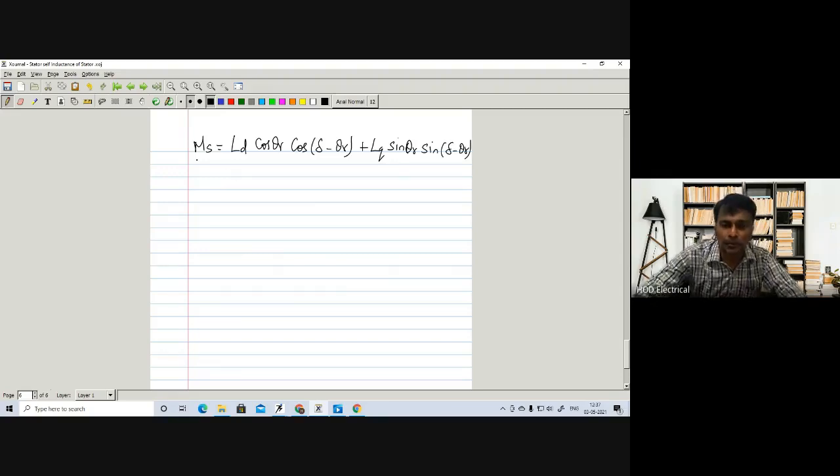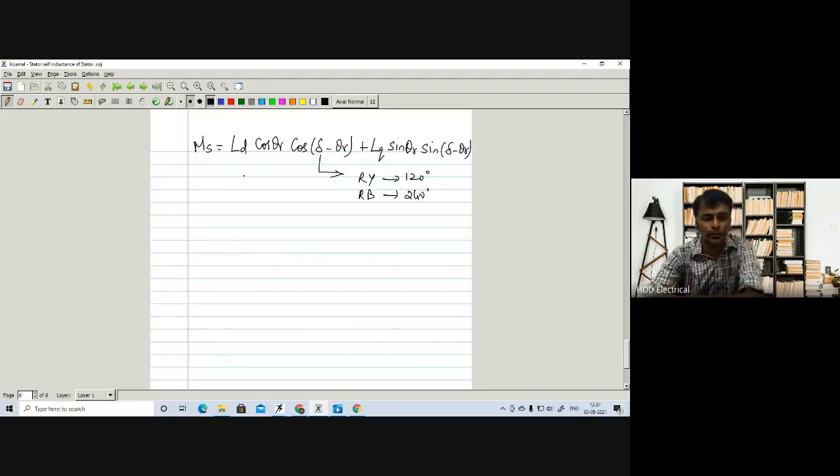So for two windings having an electrical angle of displacement of del, we have this formula. Del is there in a three-phase system. For example, if it is R and Y, del is maybe 120 degree. Then R and B, del is maybe 240 degree. So we have to substitute and find out this mutual inductance.